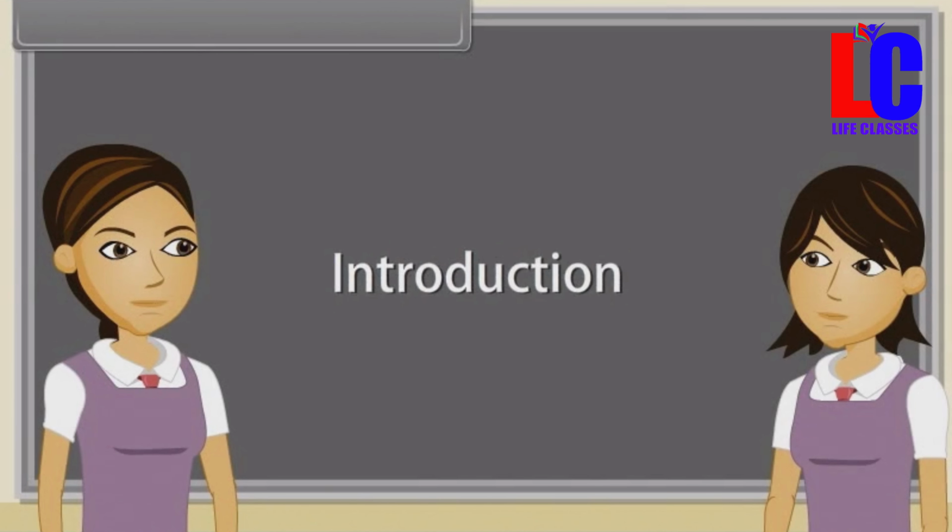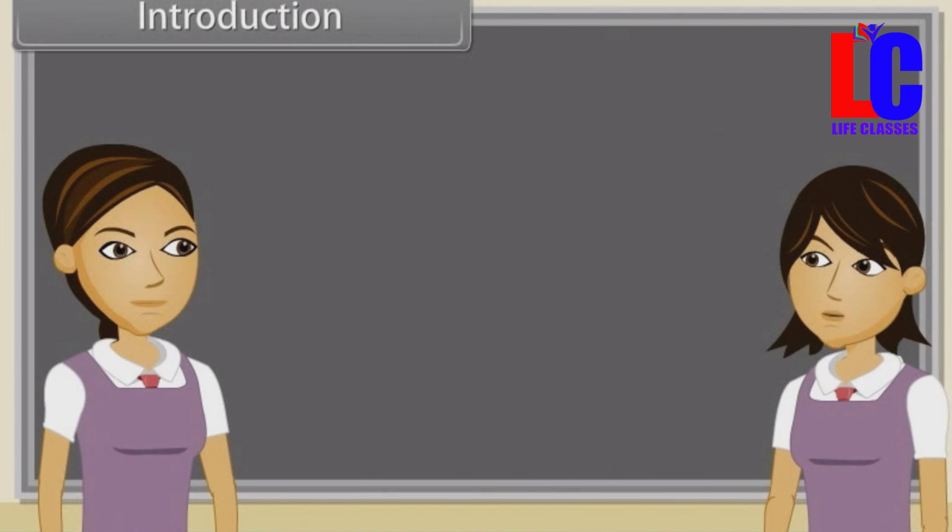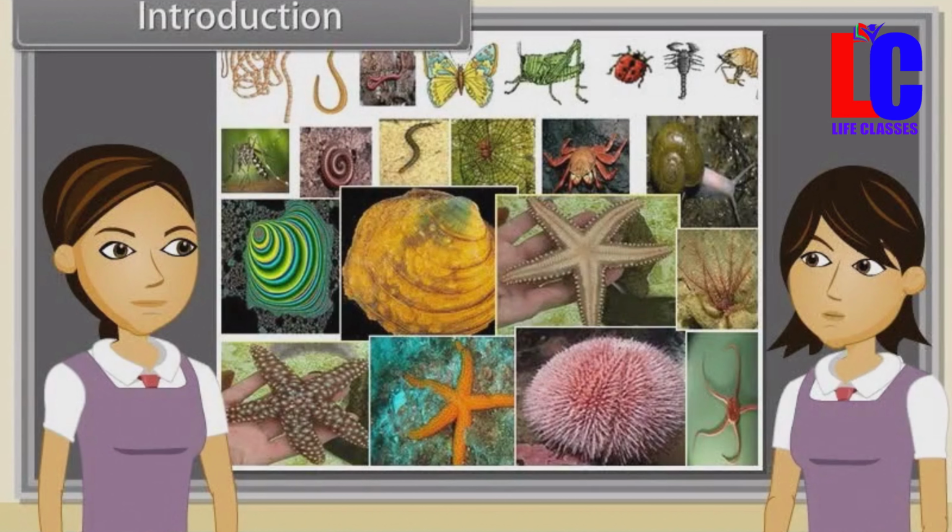Introduction. Sharmila, in our last discussion we studied characteristics of Platyhelminthes, Aschelminthes, Annelida, Arthropoda, Mollusca and Echinodermata. Yes, now we are going to discuss characteristics of Hemichordata, Chordata, Vertebrata, Cyclostomata, Chondrichthyes, Osteichthyes, Amphibia, Reptilia, Aves and Mammalia.